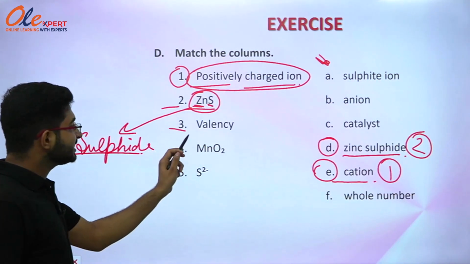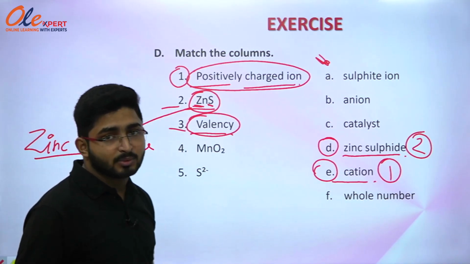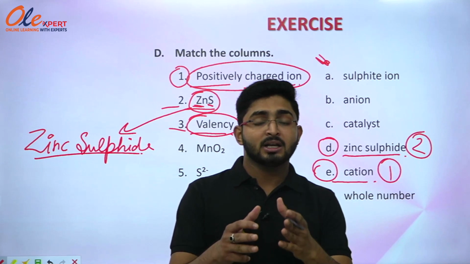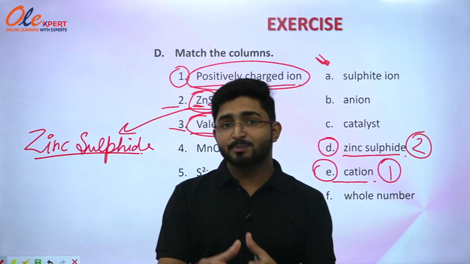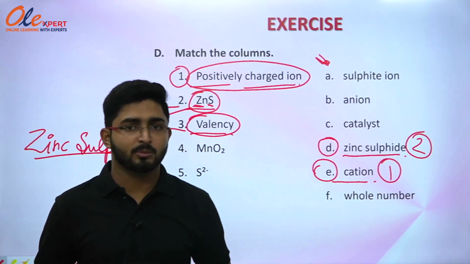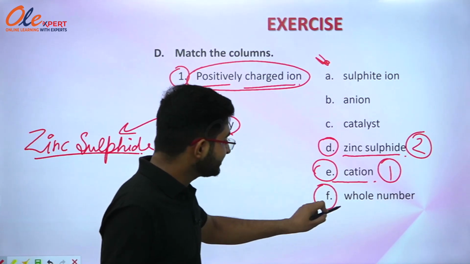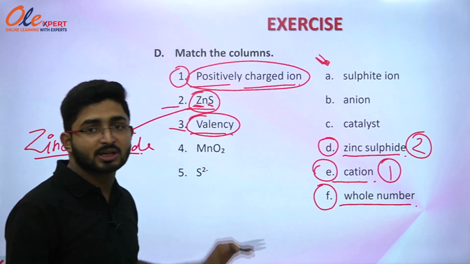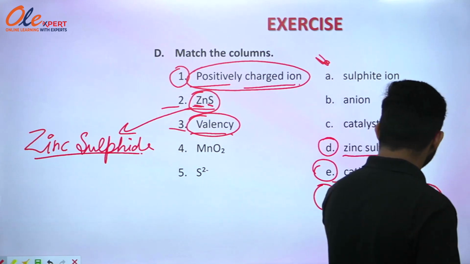Now the third part says valency. So what is a valency? Valency is that number of any element, the number of electrons that it wants to gain or donate. It is represented always in a whole number. So that's why you can see in the second column, option number F is written as whole number. So this will be the correct answer for this part. So you should write 3 in front of it.